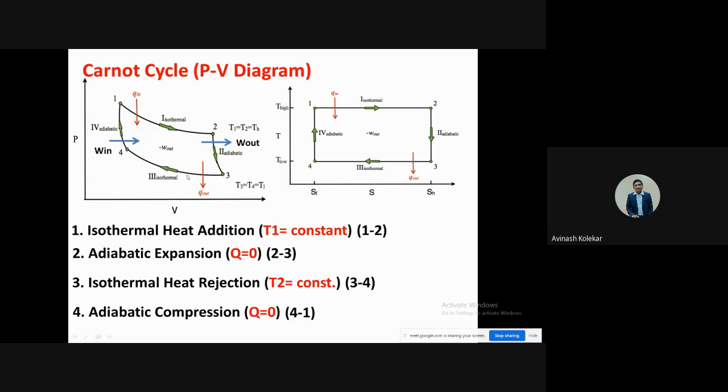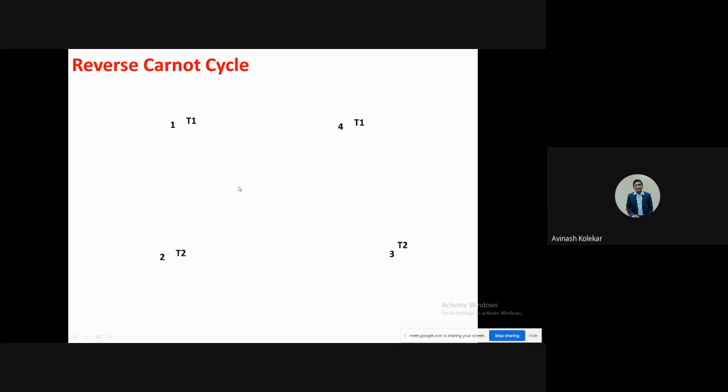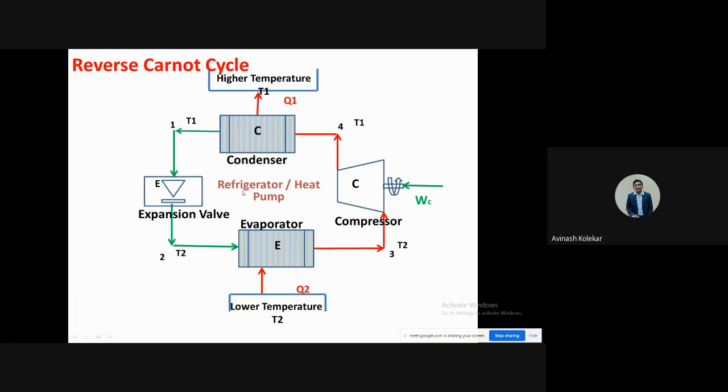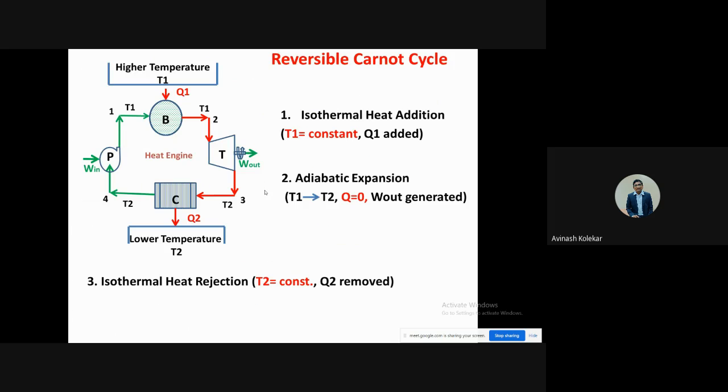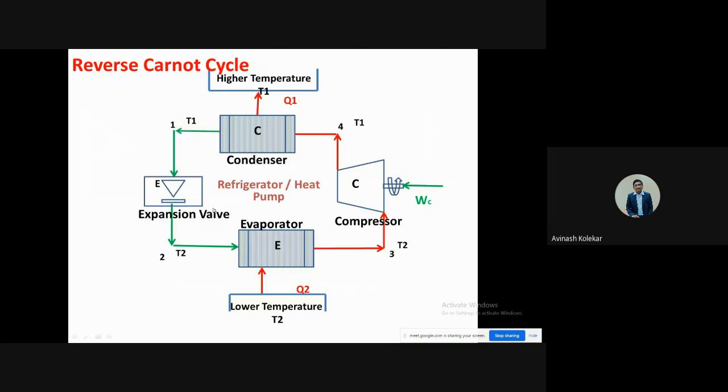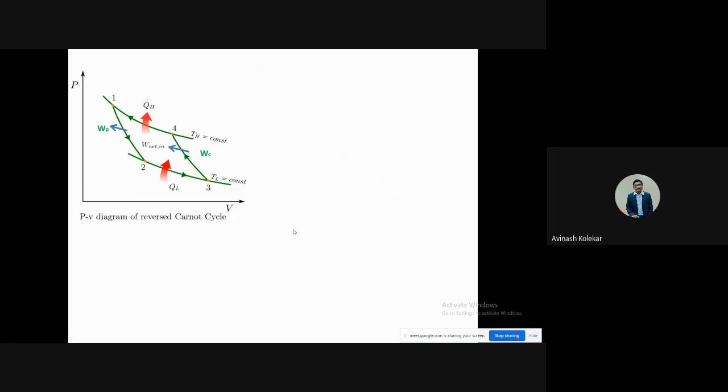But if you reverse the Carnot cycle, if you have the opposite direction flow of the Carnot cycle, then it will work just like a refrigerator and heat pump. So if you have the forward Carnot cycle, it will work as a heat engine. But if you reverse the direction of the Carnot cycle, then it will work as a refrigerator or heat pump. Otherwise, everything will be the same in that case. So the reverse Carnot cycle can work as a refrigerator or heat pump, that you should remember.